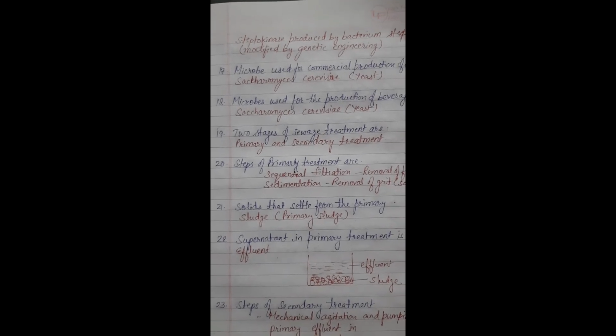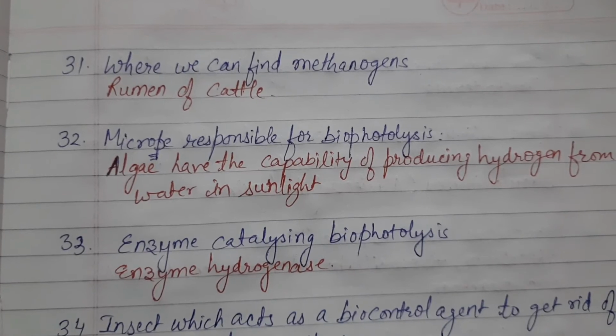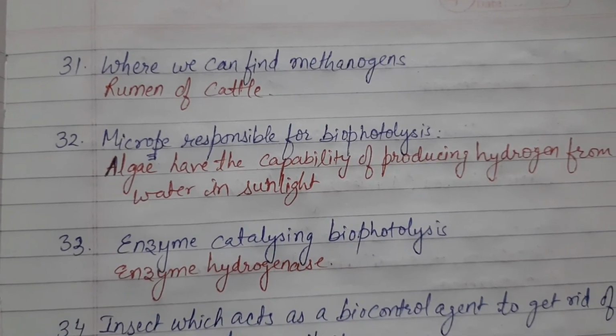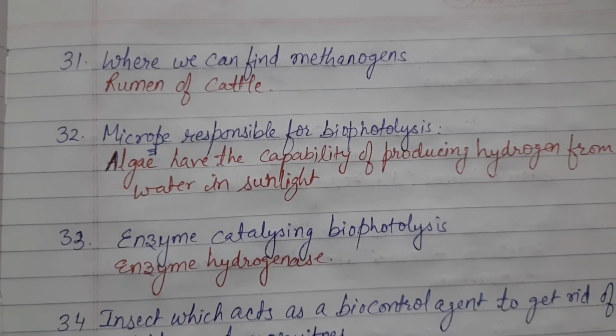Steps for secondary treatment is, the effluent is allowed to enter into an aeration tank where it is agitated. Air is pumped into the effluent in the aeration tank, which results in vigorous growth of useful aerobic microbes, and they settle down as floc. Now the question number 31. I think these 50 questions are sufficient for your complete revision of this chapter.